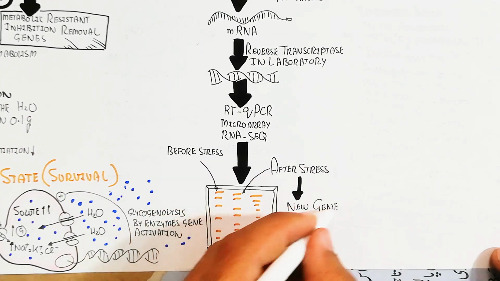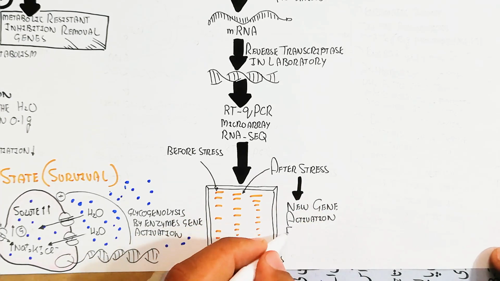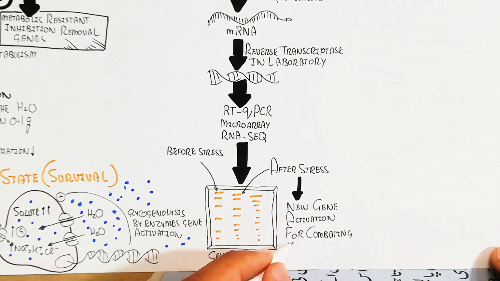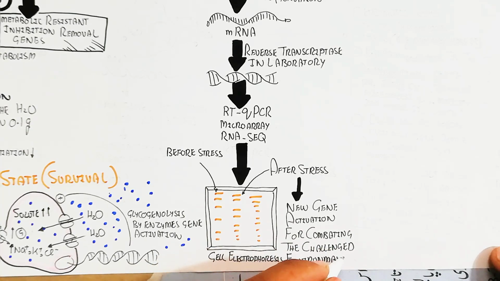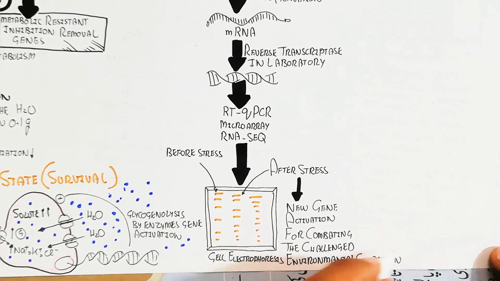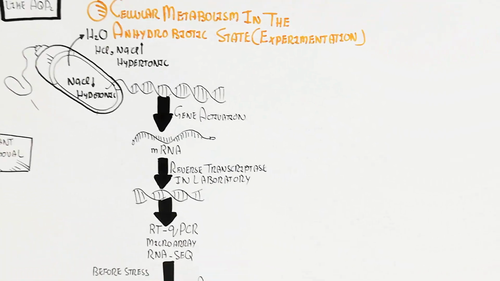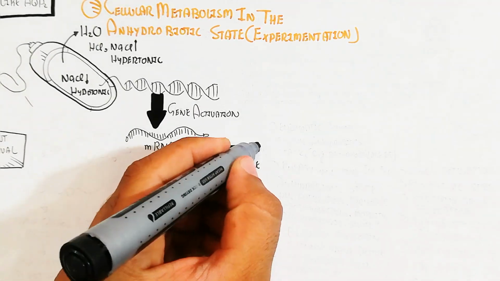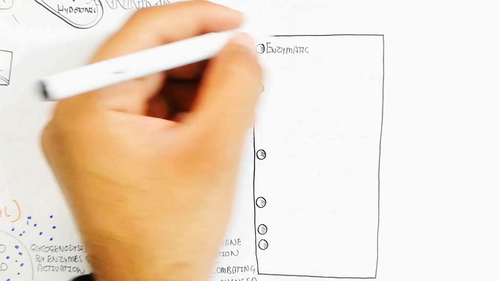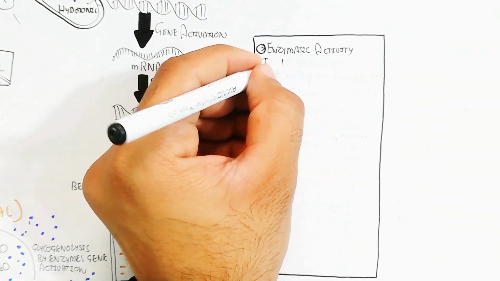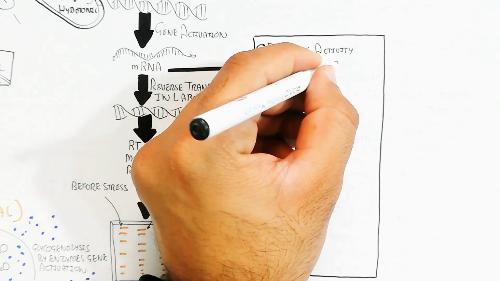So we can identify the new gene activation for combating the challenge, and in this way the gel electrophoresis and the environmental condition will lead to identifying the new gene activation. For example, this mRNA can be a new mRNA which is absent before the anhydrobiosis.